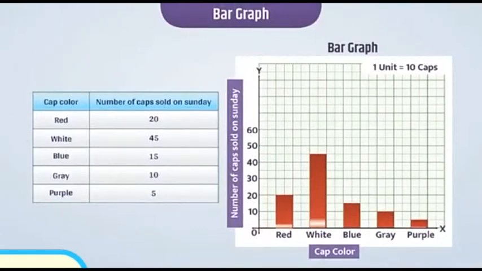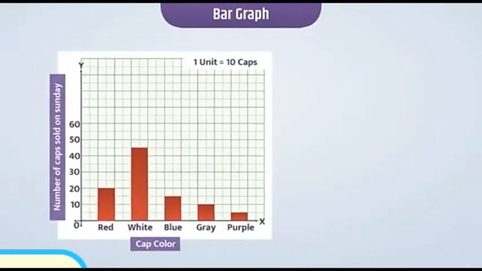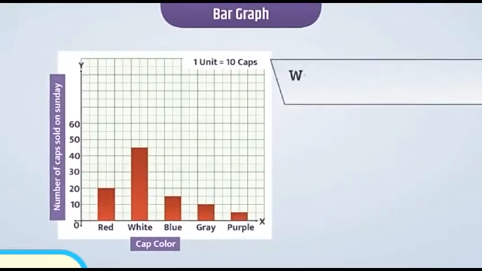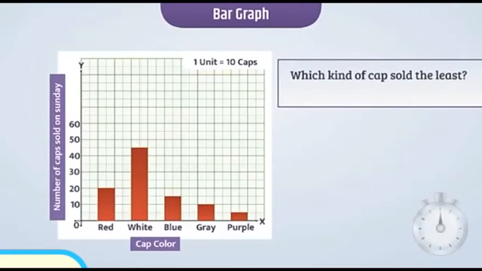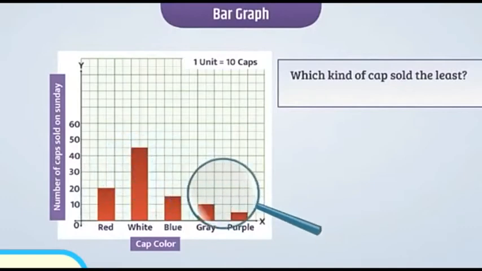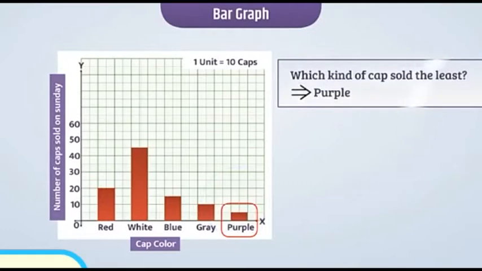The advantage of a bar graph is that we can represent data much more easily as well as in less time. By looking at the bar graph, can you tell me which kind of cap sold the least? Here the bar with the smallest height will be the answer. So, purple colored caps sold the least.